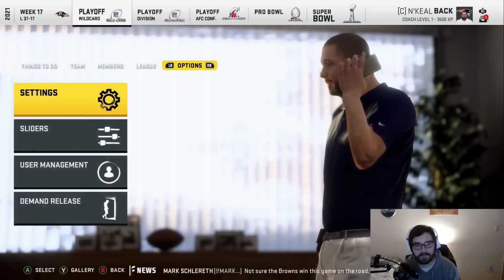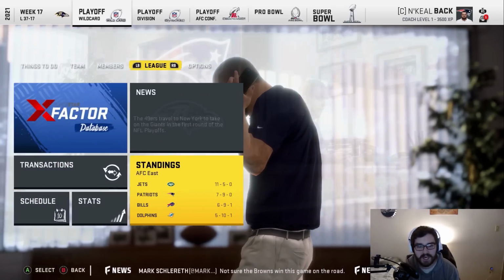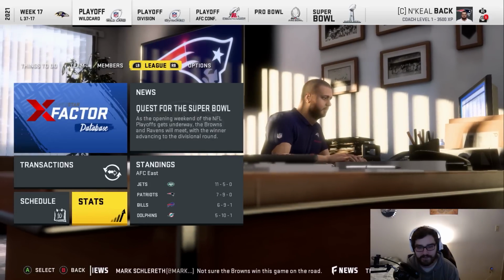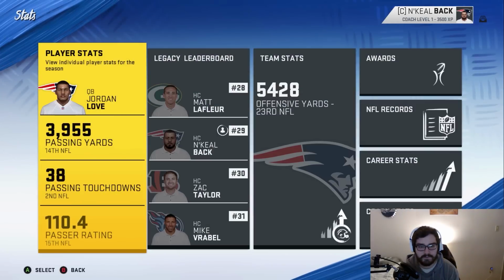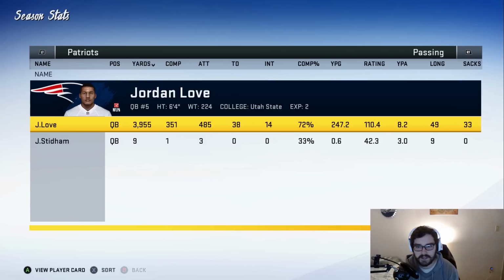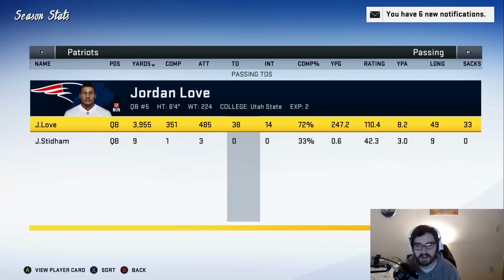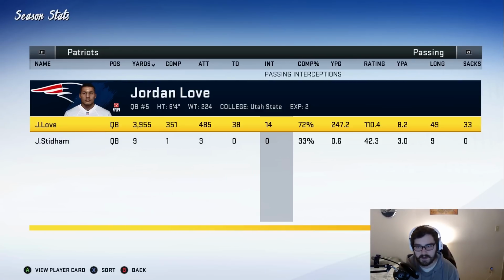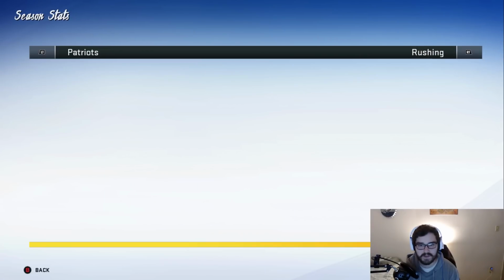Yeah, so the team did not make the playoffs. It's all good. We finished 7-9. We actually kind of brought that season back. 11-5 for the Jets. Let's see how Jordan Love played this year. Just under 4,000 yards, 38 touchdowns, 14 interceptions, though. I like the touchdown number. The yardage number isn't too bad either. We need to get those picks down a little bit more, though.